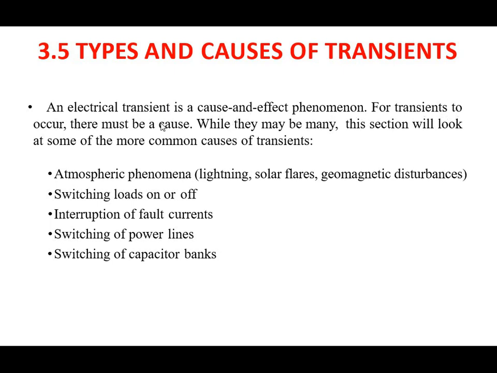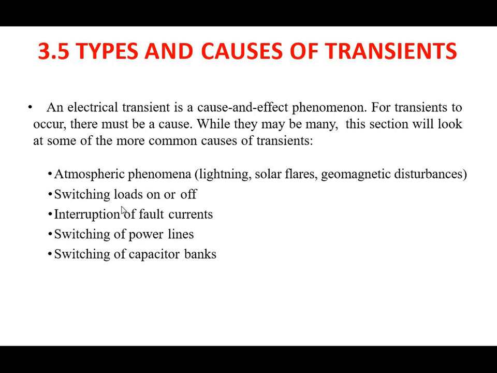An electrical transient is a cause and effect phenomenon. For transients to occur, there must be a cause. While there may be many, this section will look at some of the more common causes of the transient. The main causes are, first, atmospheric phenomena. Atmospheric phenomena consist of lightning, solar flares, geomagnetic disturbances, etc.